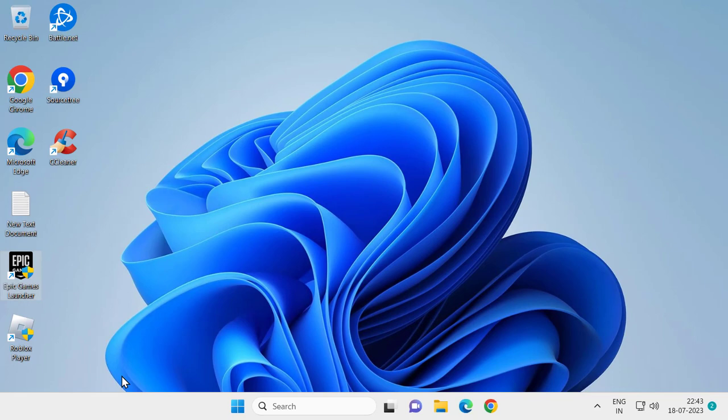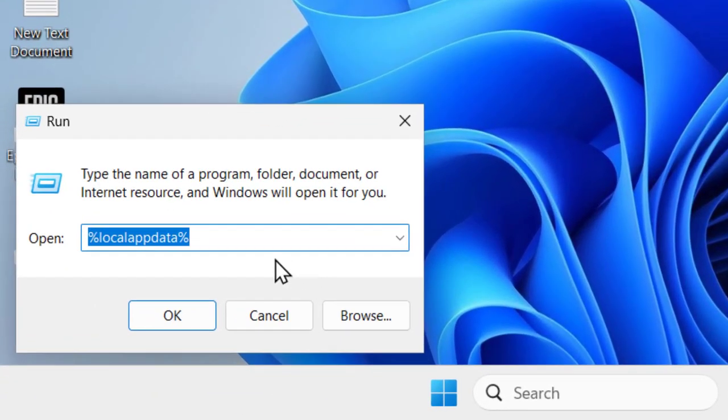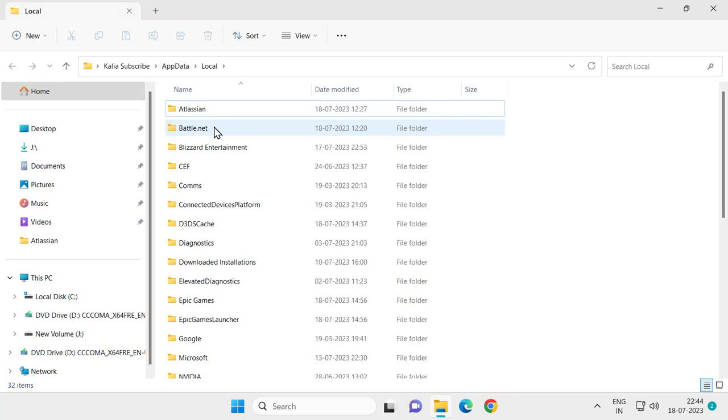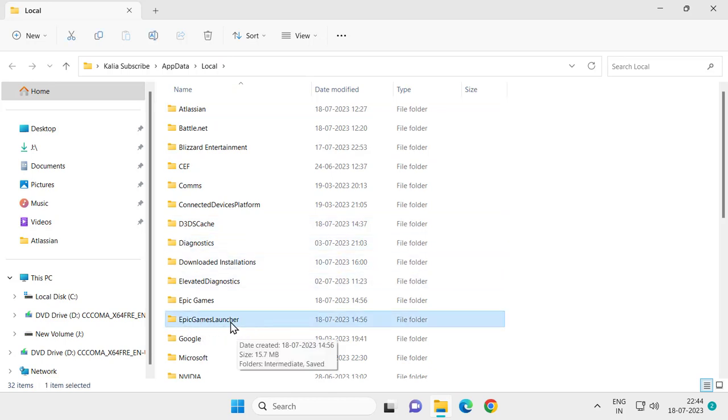After doing this, we need to delete the cache files from your Epic Games and Payday 2. For that, right click on the start icon and select run. In the run window, type percent localappdata percent, then click on OK. It opens up the AppData Local folder. In here you need to delete the Epic Games Launcher folder. Right click on it and select delete.